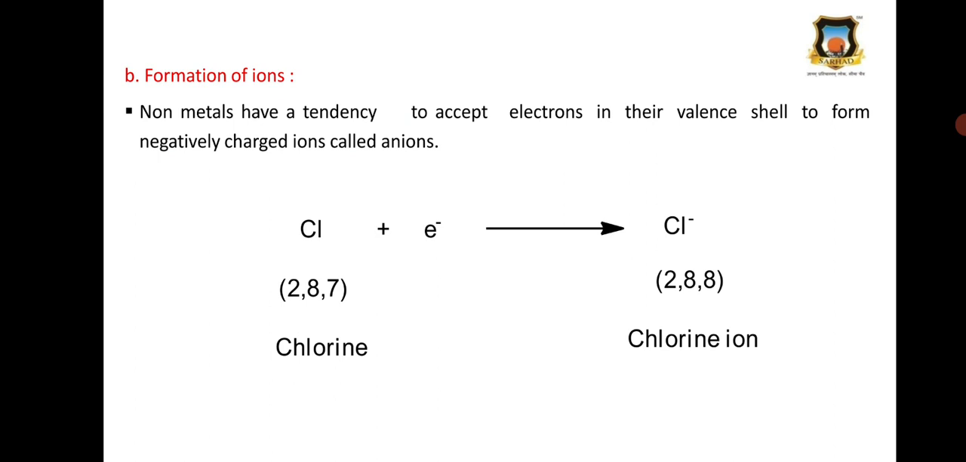So, for example, chlorine has the electronic configuration 2,8,7. When it accepts one electron, it attains the stable electronic configuration of argon. So, it easily accepts this electron and it gives the chlorine ion or chloride ion, Cl minus, 2,8,8.